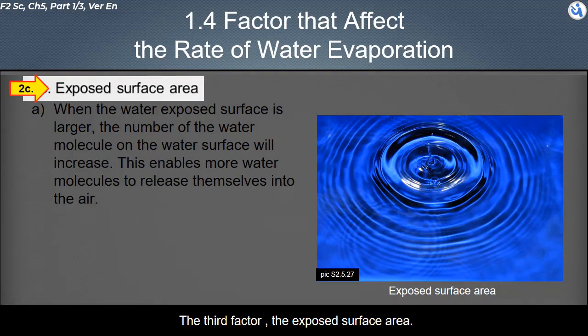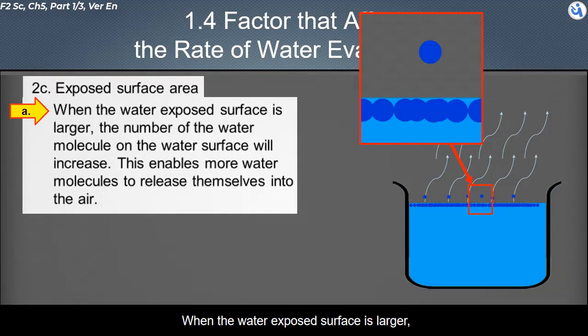The third factor, the exposed surface area. When the water exposed surface is larger, the number of water molecules on the water surface will increase. This enables more water molecules to release themselves into the air.